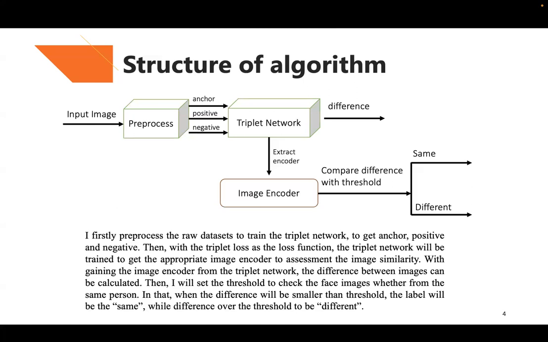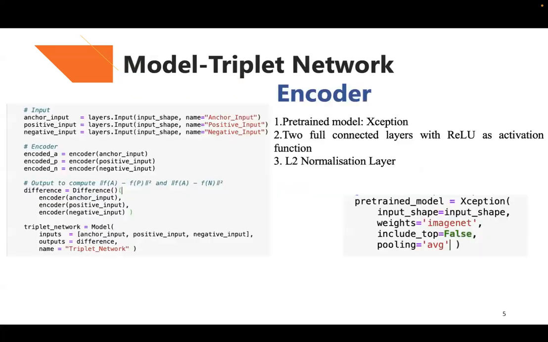Then let's talk about it. As you can see, I use the Xception model as the base model, and Xception is a pre-trained model on ImageNet, which is always used for image classification tasks. And Xception can be called through TensorFlow in Python.